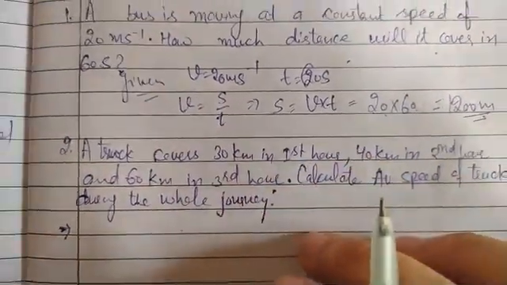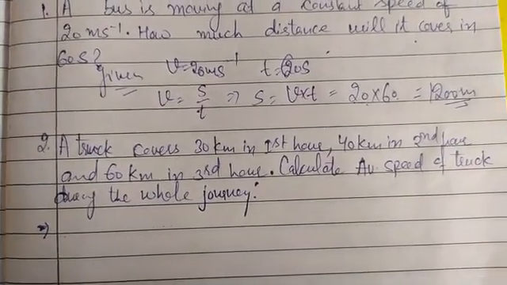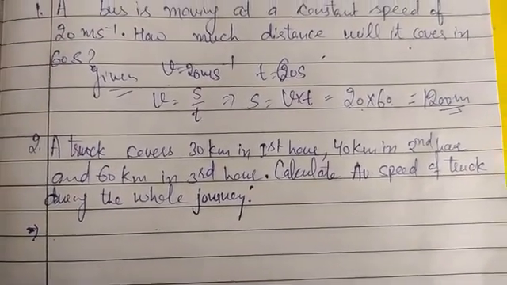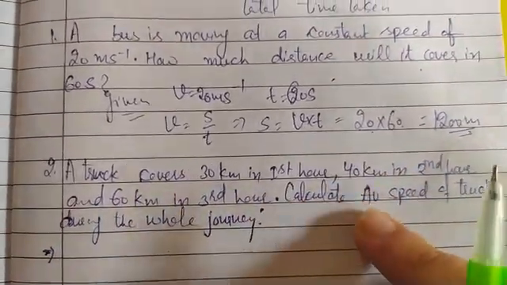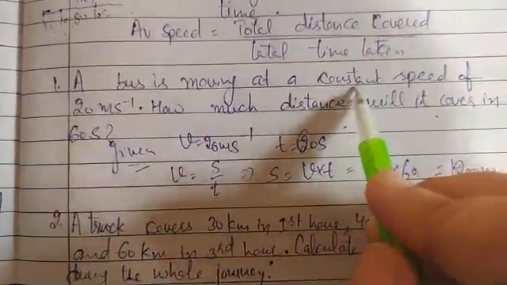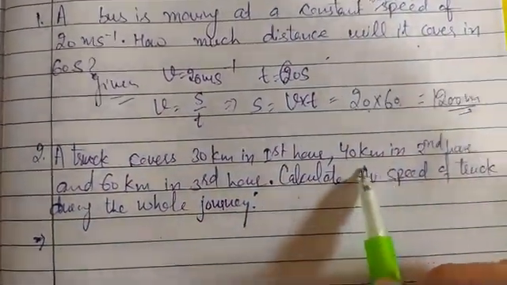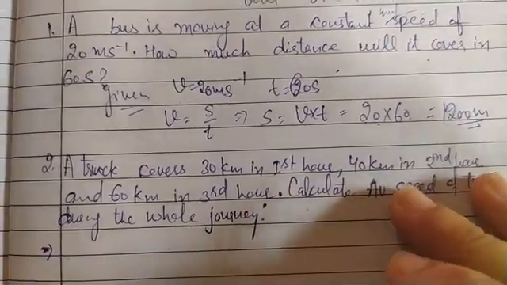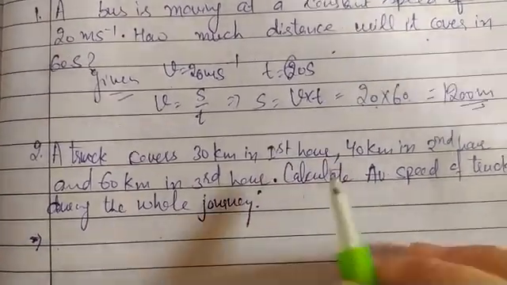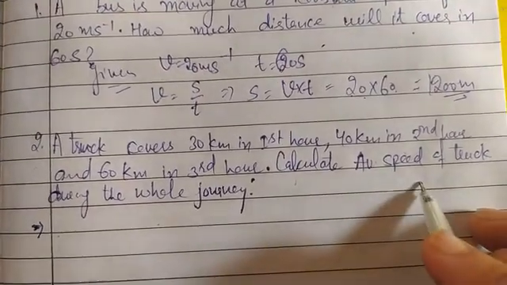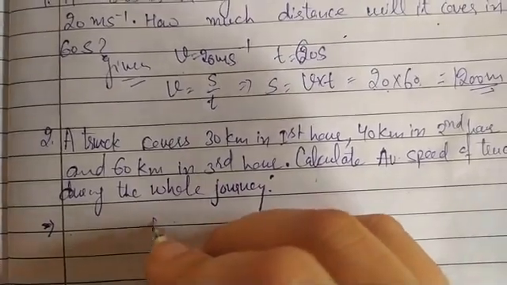Next is a truck covers 30 km in the first hour, 40 km in the second hour, and 60 km in the third hour. Now from this it is confirmed that it is non-uniform motion. Here it is uniform motion, constant speed. But this is non-uniform because in each interval the distance covered is different. So this is the non-uniform motion, and we have to find out the average speed of the truck during the whole journey. So what will be the average speed?